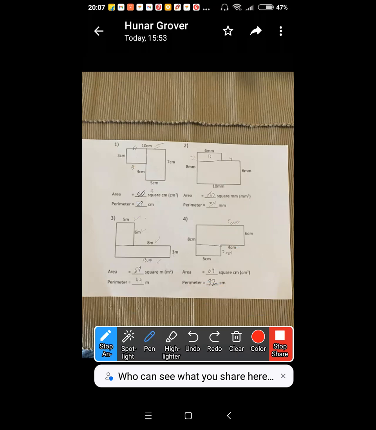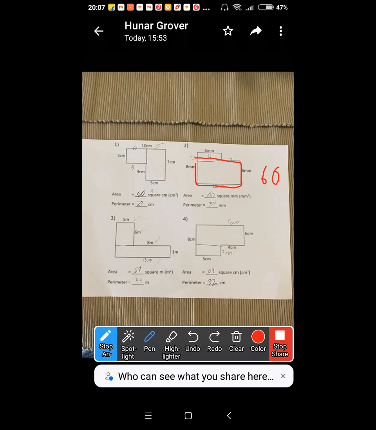Sorry. 10 multiplied by 6. Hunar, how did you write 60? 60 is just one rectangle. 10 multiplied by 6, 60, beti. Plus, what about the other rectangle? You wrote 12 there. How did you get 60 as the total, beta?